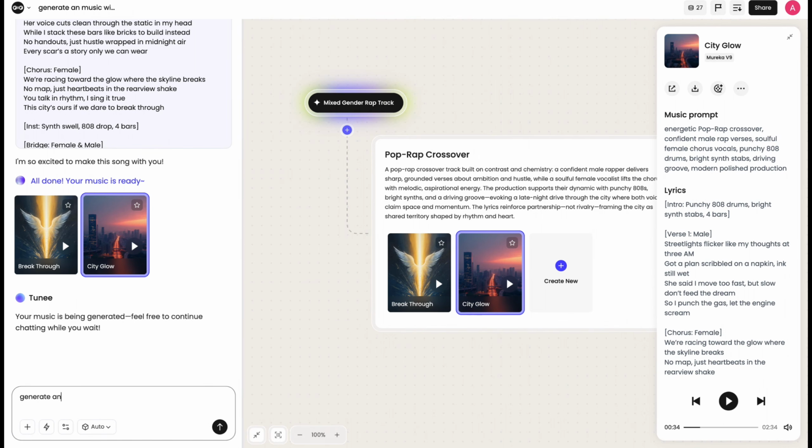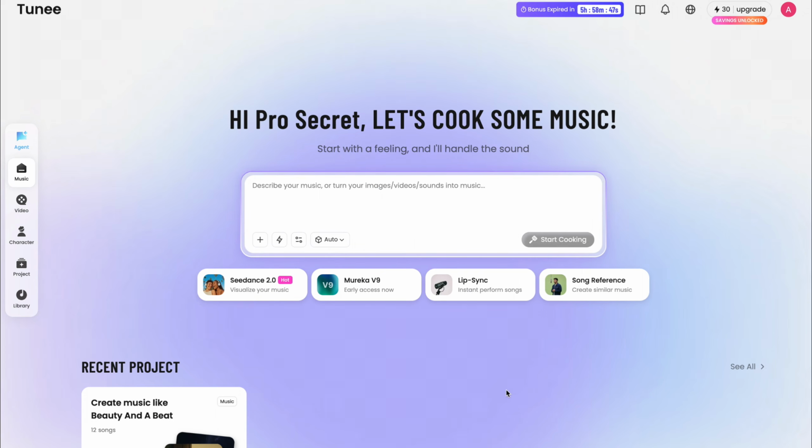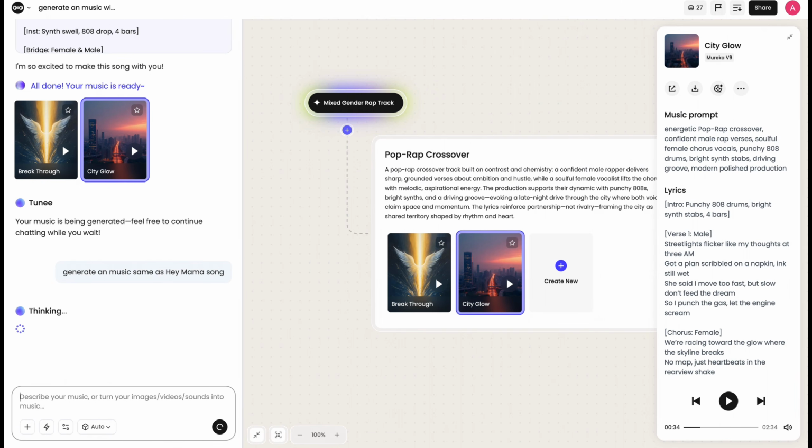Now let's try something different. You can generate music directly from here, or simply go back to the main dashboard and create a new project. For this example, I'm entering a prompt to create a track inspired by the energy and vibe of a popular anthem-style song.